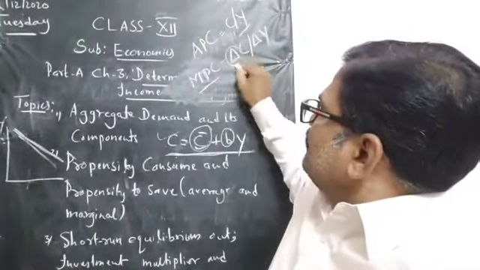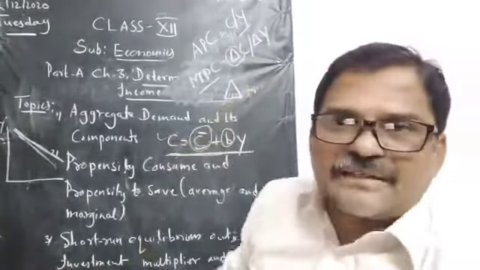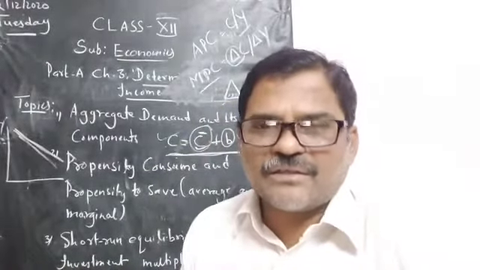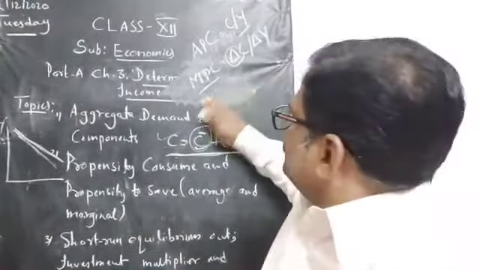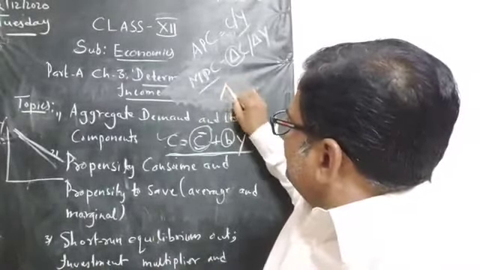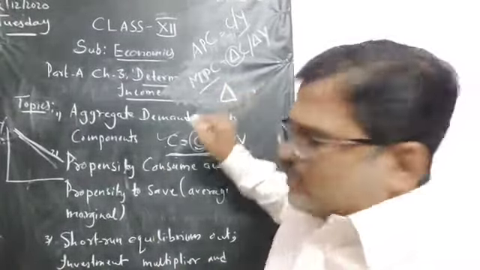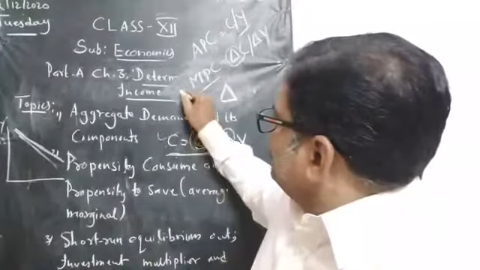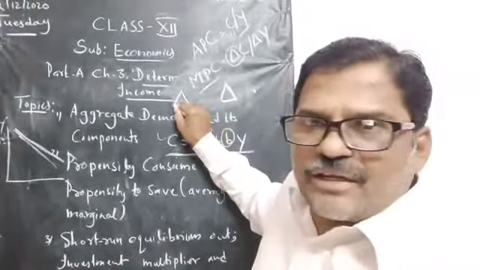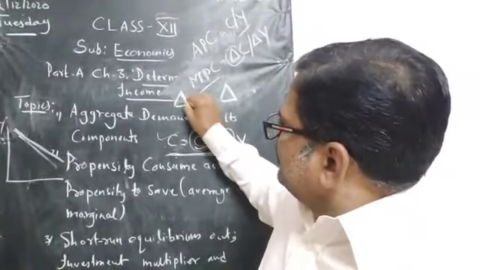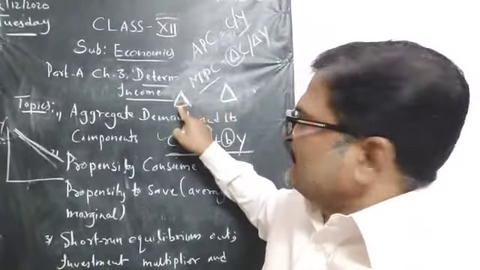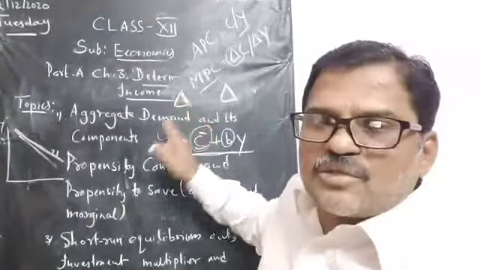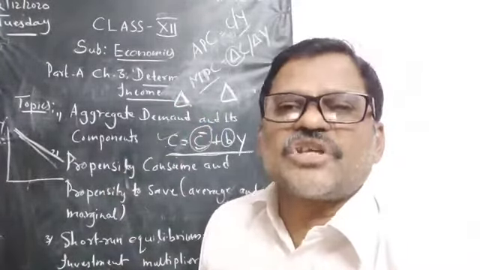Here, what is this symbol? This is the delta symbol. Delta means change. I repeat, it is not simply like this; one side should be a little bit thick and the other side is normal. This is delta, or we can say change.